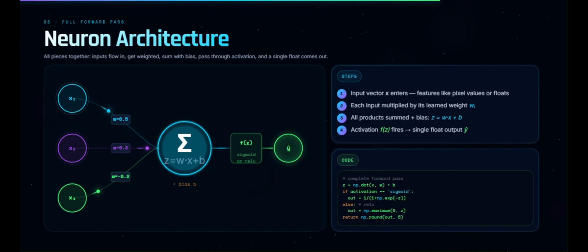Then activation is applied. For sigmoid, it is y hat equals 1 upon 1 plus e to the power negative z, and for ReLU it is y hat equals max of 0 and z, and that final output becomes the input for the next neuron. That's how deep neural networks are formed.